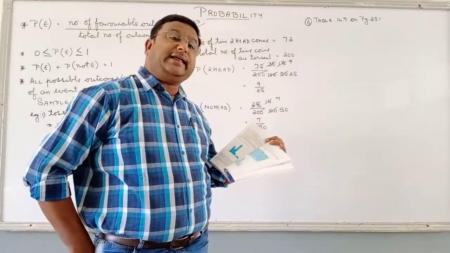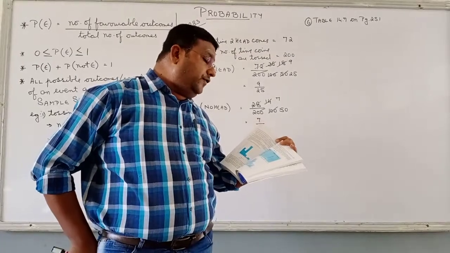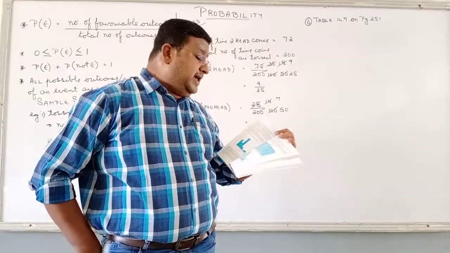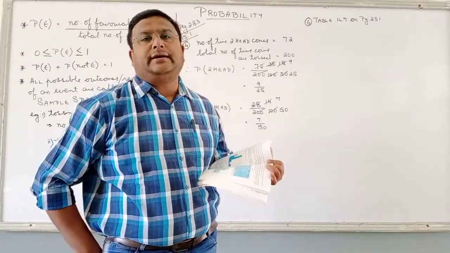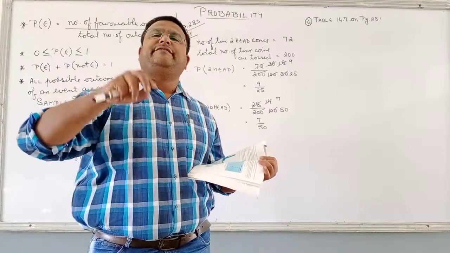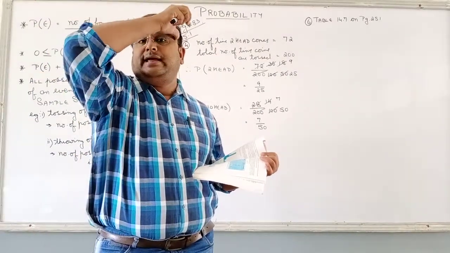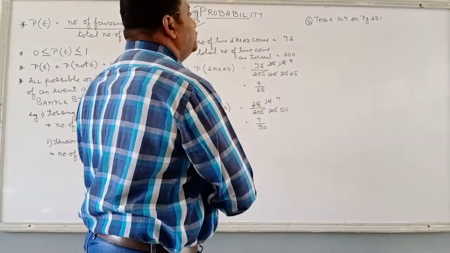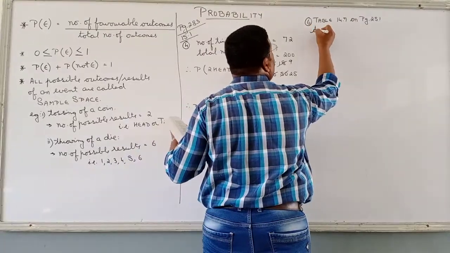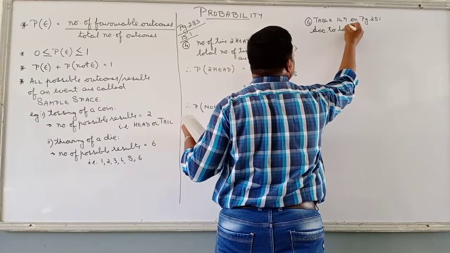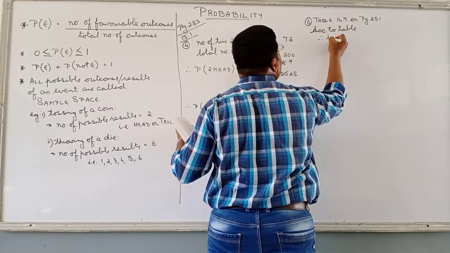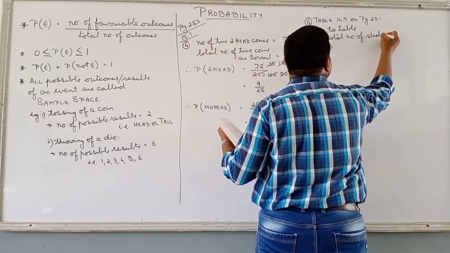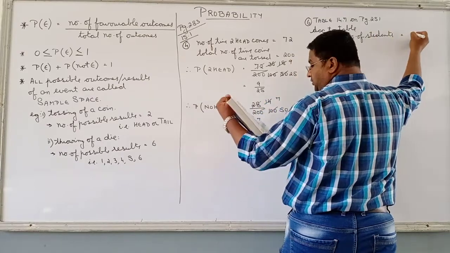7. 20 to 30, 10. 30 to 40, 10. 40 to 50, 20. 50 to 60, 20. 60 to 70, 15. 70 and above, 8. 70 to 80, 80 to 90, 90 to 100, how many? 8. And total number of students given to us is what? 90. So according to the table, total number of students is equal to 90.